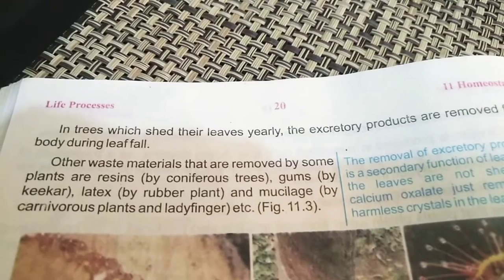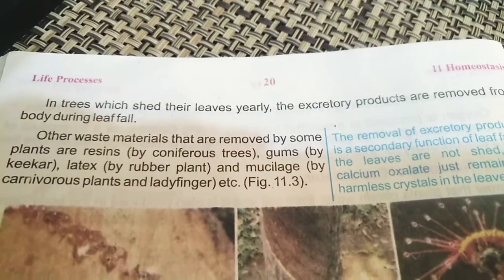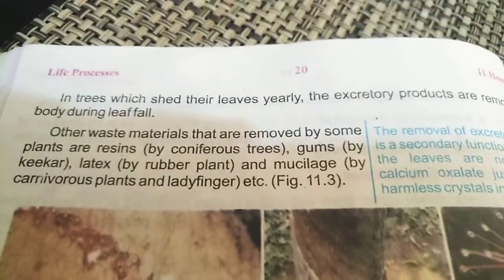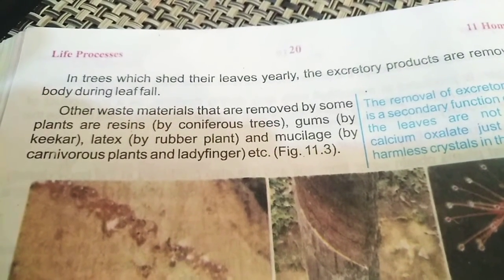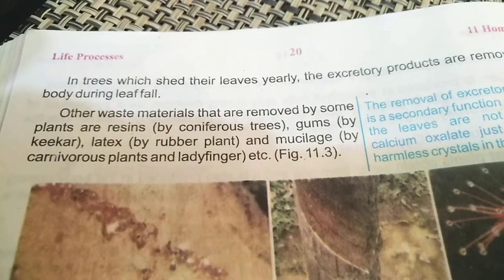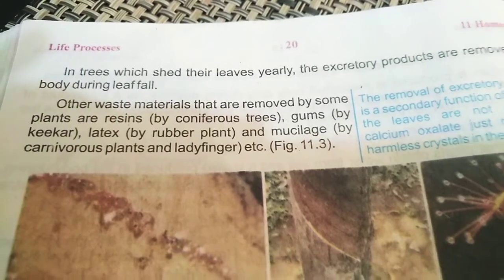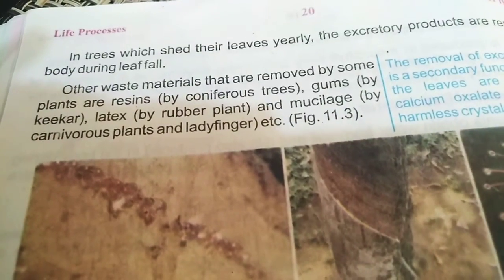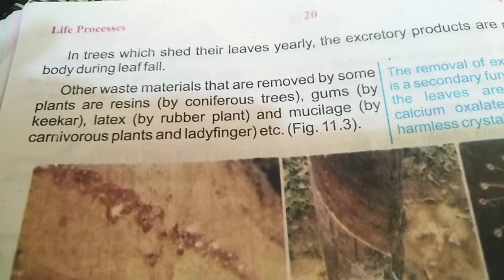In trees which shed their leaves yearly, the excretory products are removed from the body during leaf fall. Many trees, once in a year, shed their leaves. So during shedding, basically, they are removing their excessive waste from their bodies. Other waste materials that are removed by some plants are resins by coniferous trees. Conifers are those trees which have cones and are mostly present in hilly areas. Gums by kikar, it's a glue-like substance. Latex by rubber plant, and mucilage by carnivorous plants and ladyfinger.